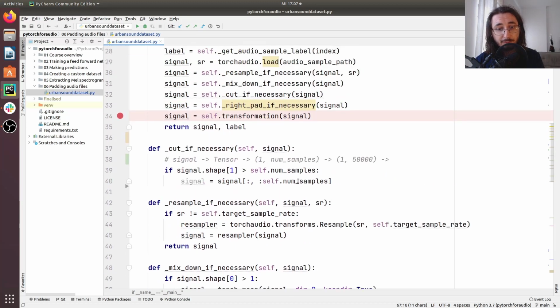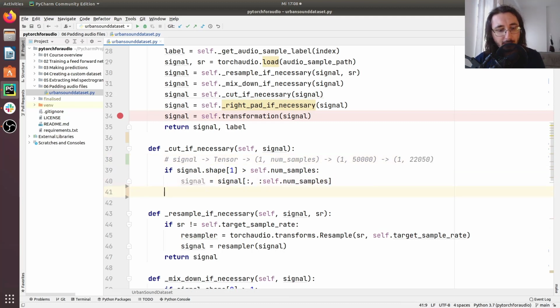So if we pass this one in this slicing, what's going to happen is that this new signal here is going to have this shape, 22,050 samples like that. And these are going to be the first 22,050 samples. The rest, what comes after that, is going to be just truncated. Okay, great. So let's return this.